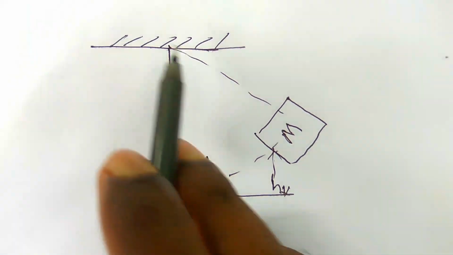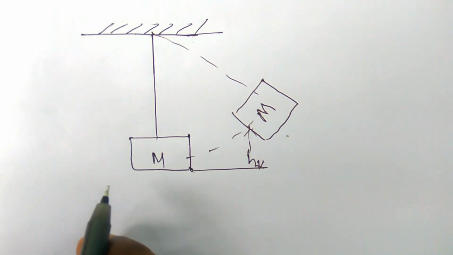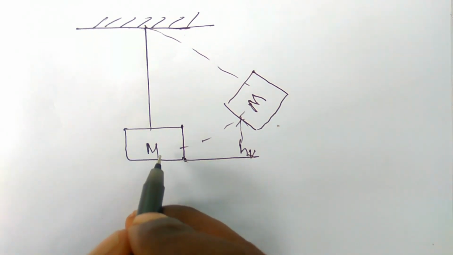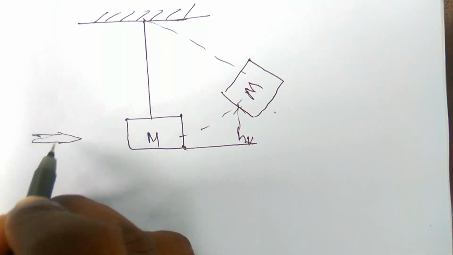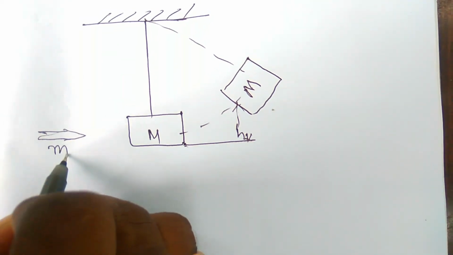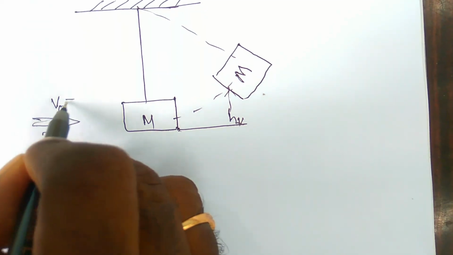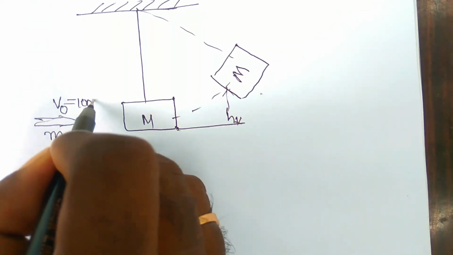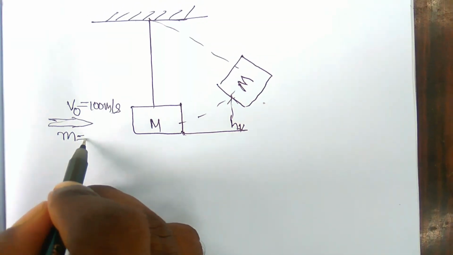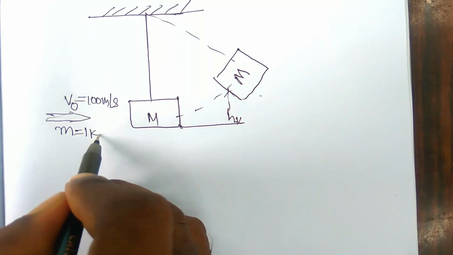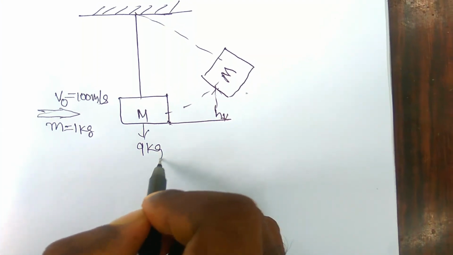Here there is a ballistic pendulum block having mass capital M. There is a bullet having mass small m and velocity v naught, equal to 100 meters per second. The mass of the bullet is 1 kg, and the mass of the block is 9 kg.